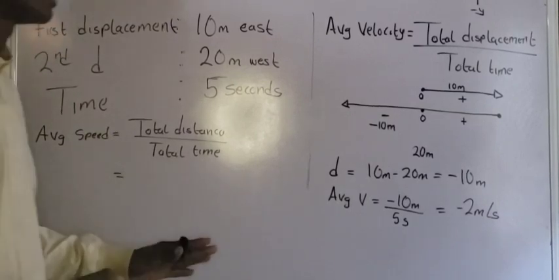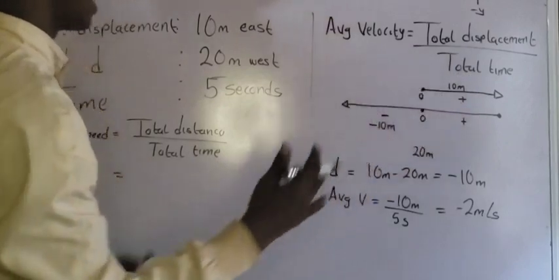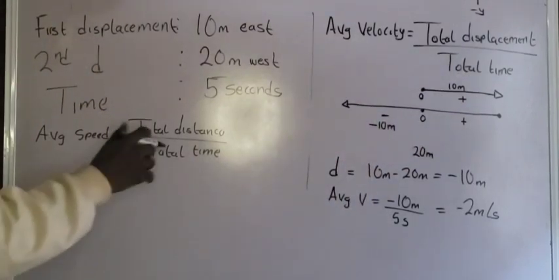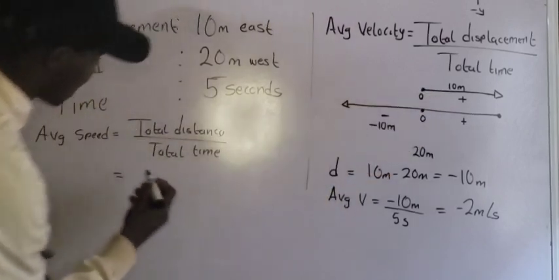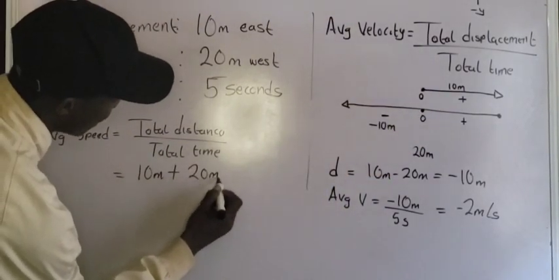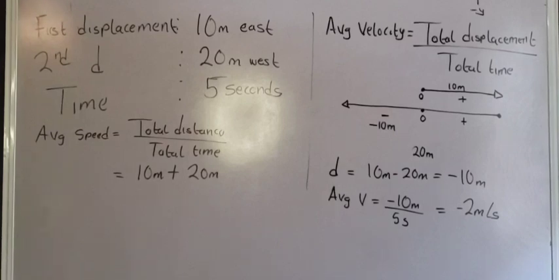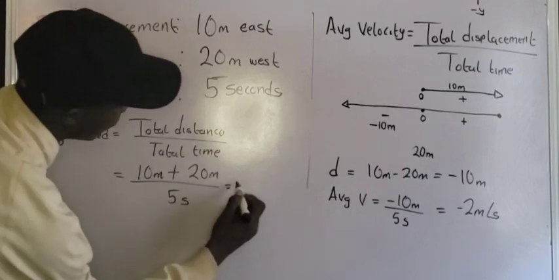The total distance is the distance that the object used to travel to and fro. You understand? That is the first trip that is covered by the object, which is 10 meters. The total distance is 10 meters plus 20 meters. Do you understand? 10 meters plus 20 meters all over the total time taken, which is what? 5 seconds.